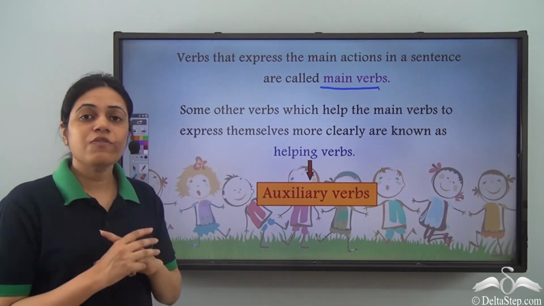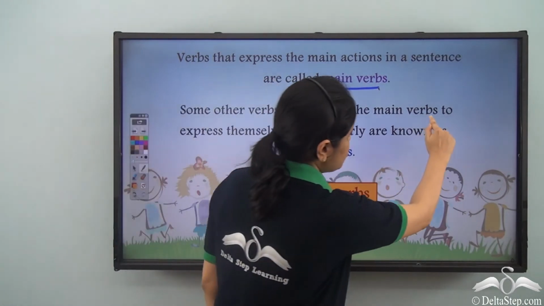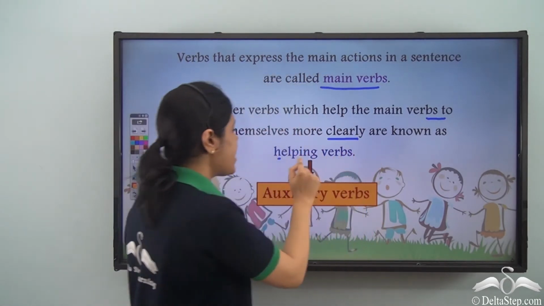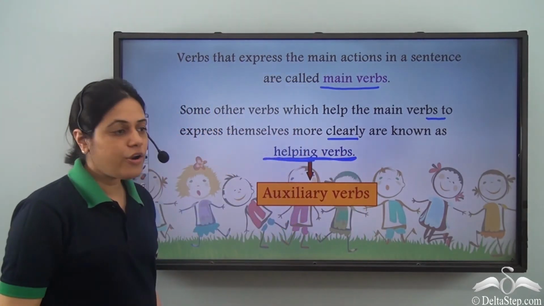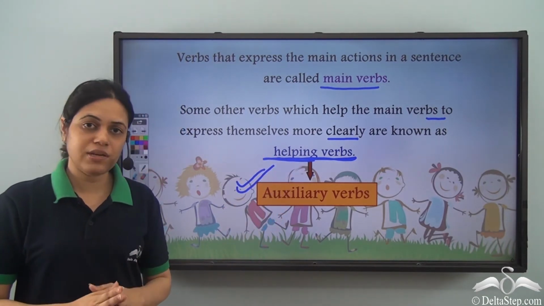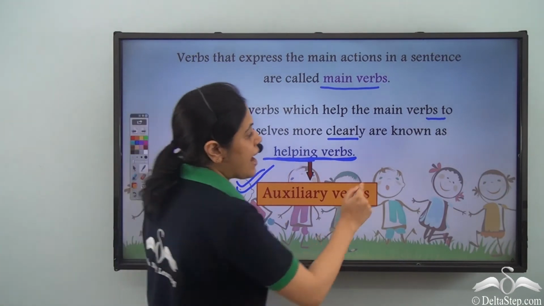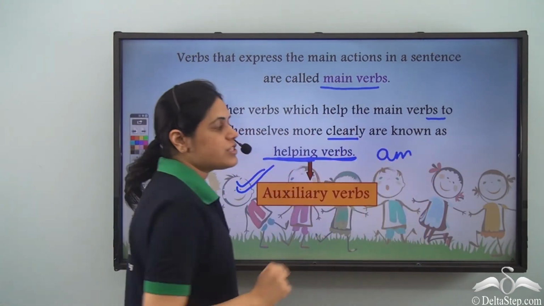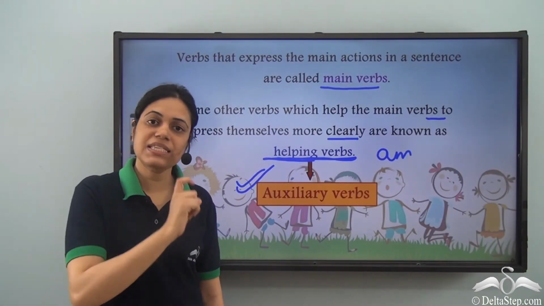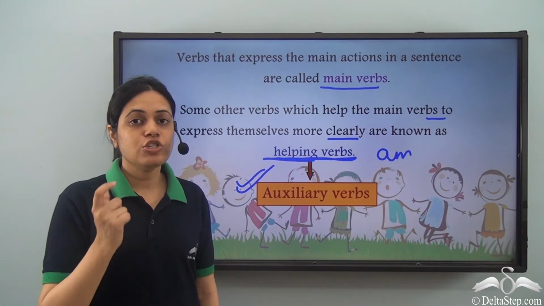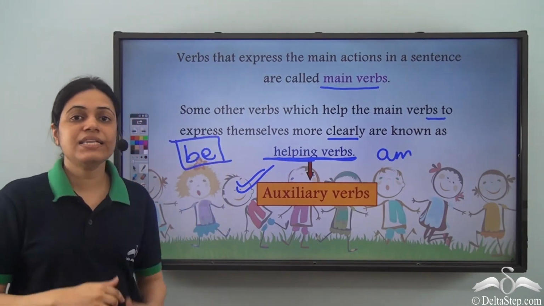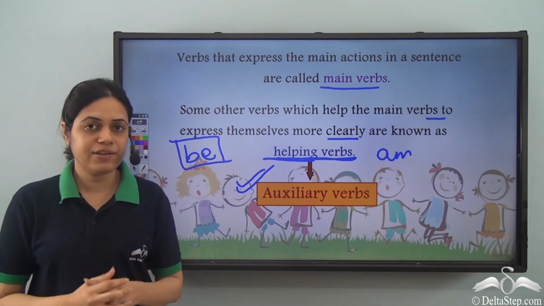So walking is the main verb. Some other verbs which help the main verb to express themselves more clearly are known as helping verbs or auxiliary verbs. So helping verbs are also called auxiliary verbs. So am, which is a form of be verb, did the role of helping verb in the sentence I am walking. So be verbs also act as helping verbs or auxiliary verbs.